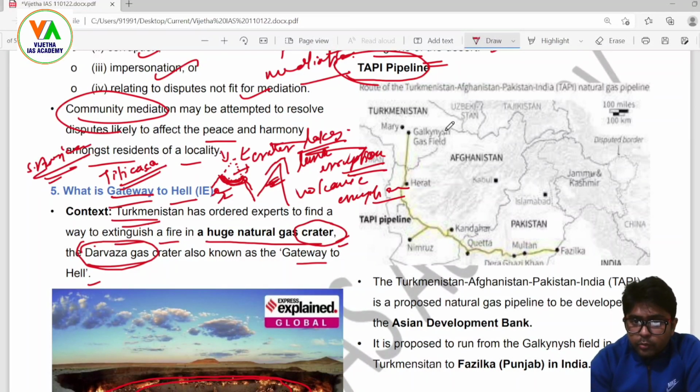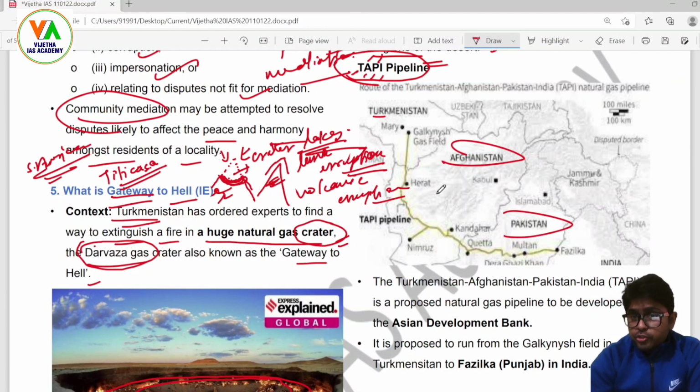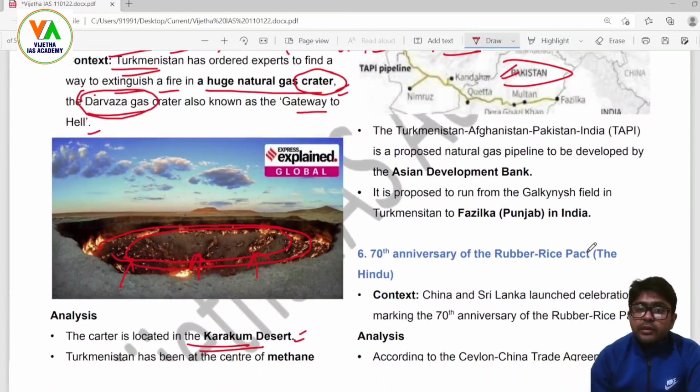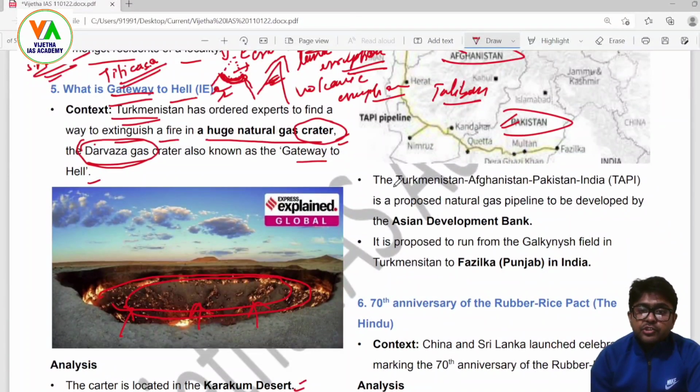Let's see what the route of this TAPI pipeline is. TAPI means T for Turkmenistan, A for Afghanistan, P for Pakistan, and I for India. So when you see A and P in today's date, Afghanistan and Pakistan, there is the issue of Taliban now. Taliban has taken over the government, and Pakistan, no need to say anything about what sort of relationship these two neighboring lands are sharing.